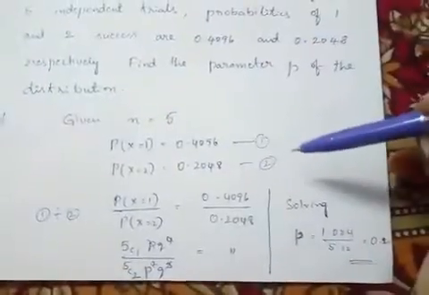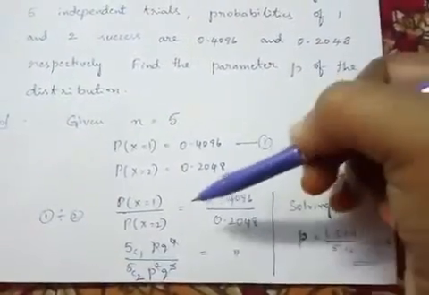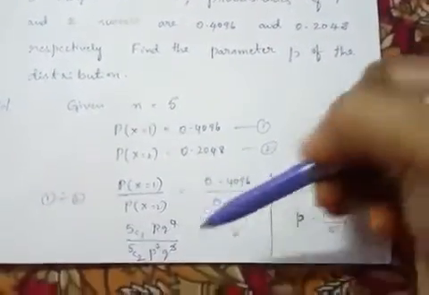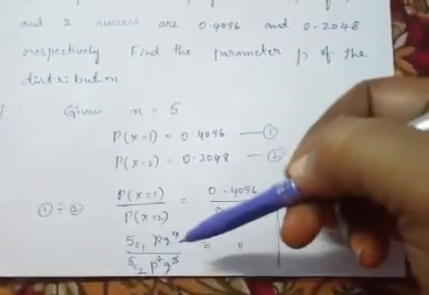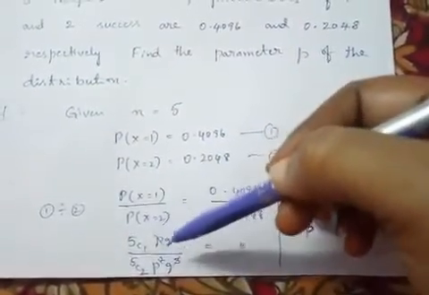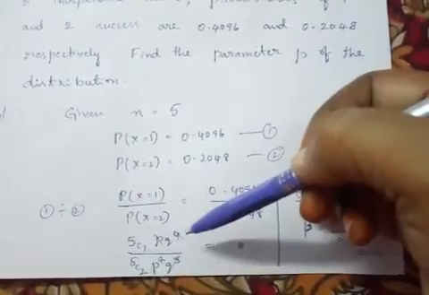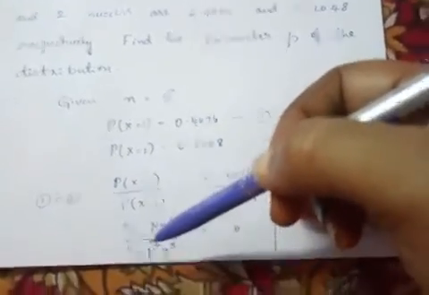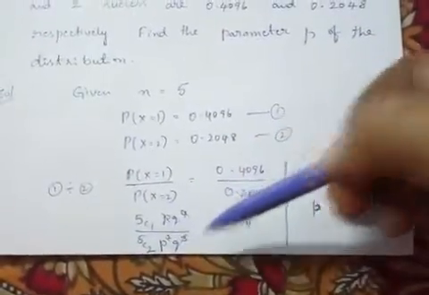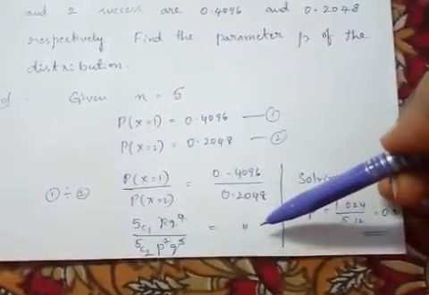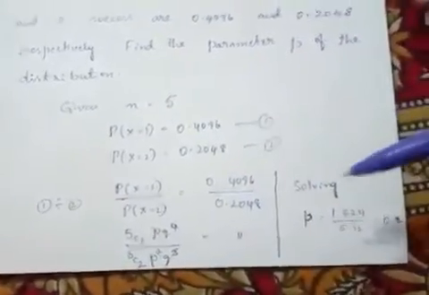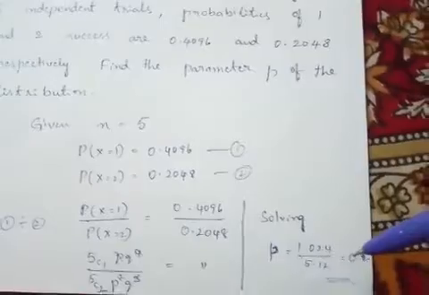So we are taking 2 divided by 1. Probability of x equal to 1 by the formula 5c1 p q power 4, probability of x equal to 2 by the formula 5c2 p square q cube. So after calculating this, we can get p value as 0.2.